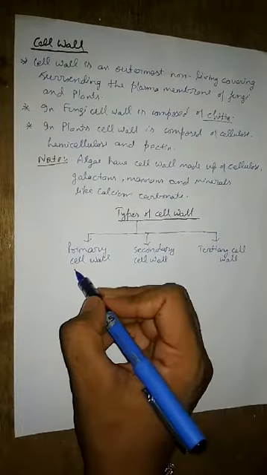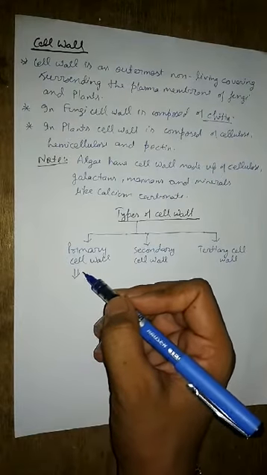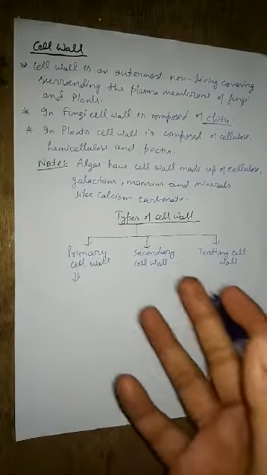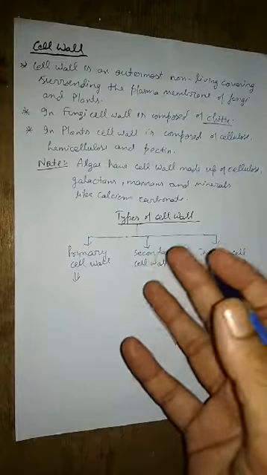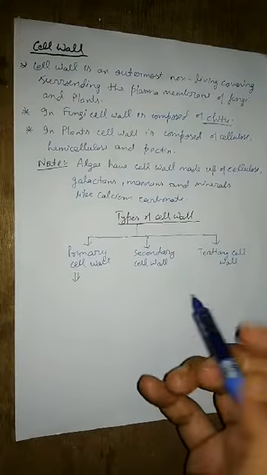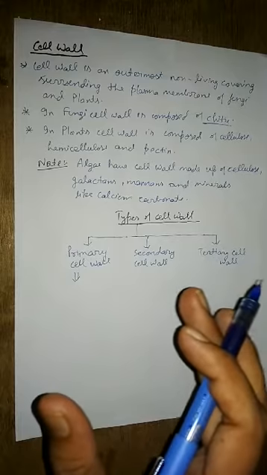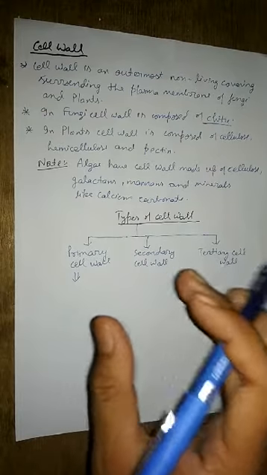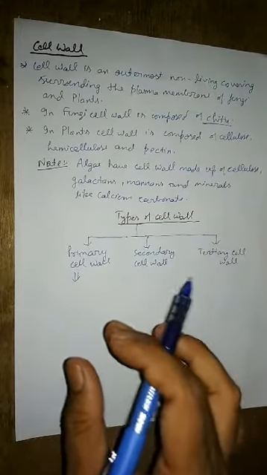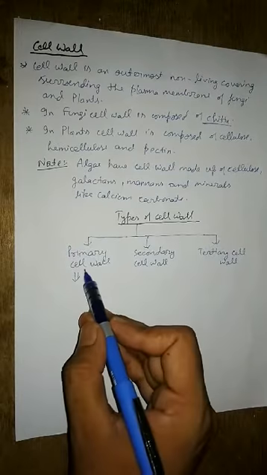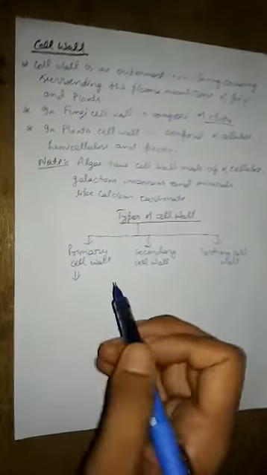So the first formed cell wall. What happens when the cell division takes place? Obviously that I will teach you. So when the cell division takes place, the cell wall formation takes place. Clear? So the first wall that is formed around the cell is nothing but the primary cell wall.